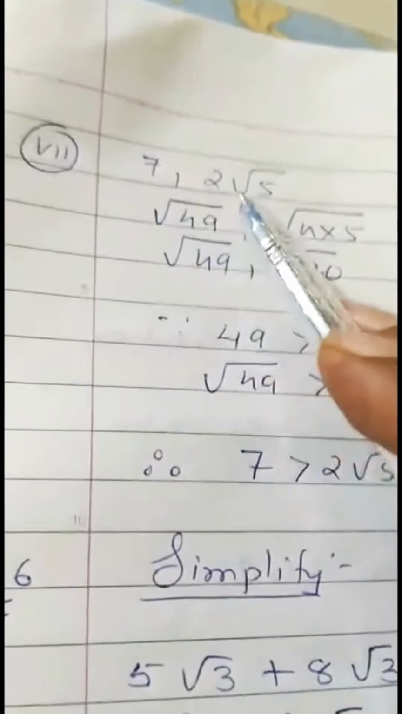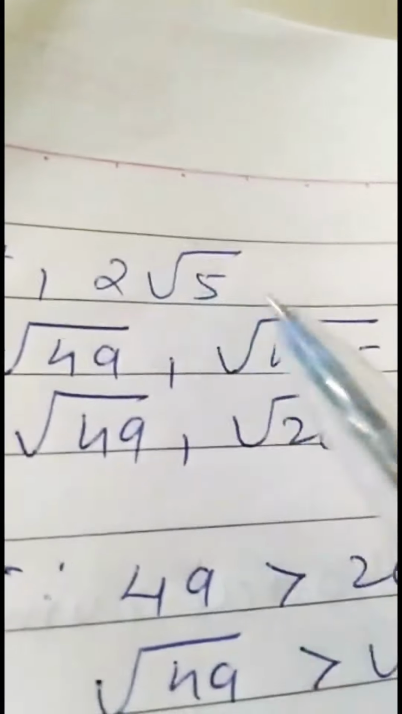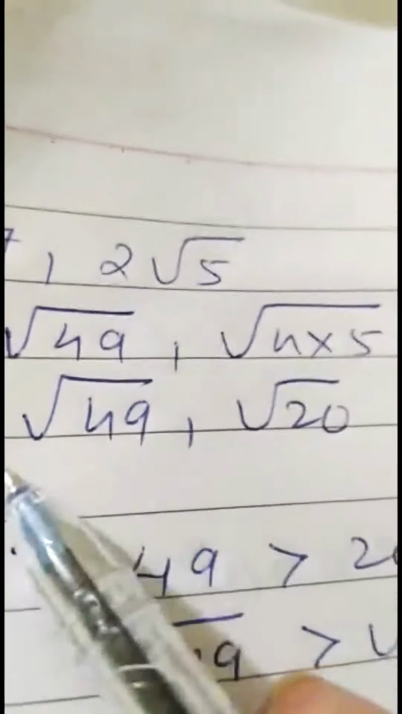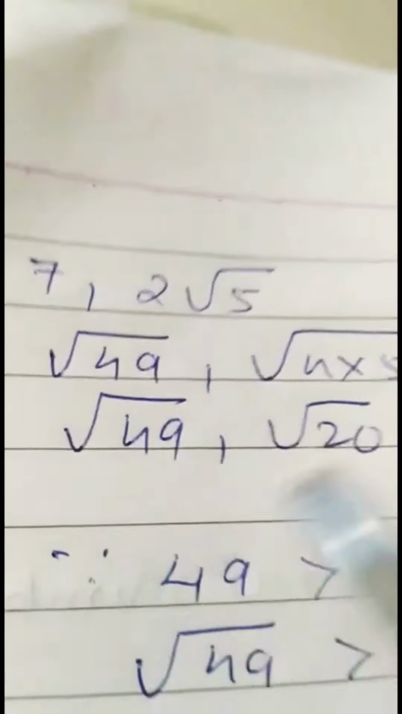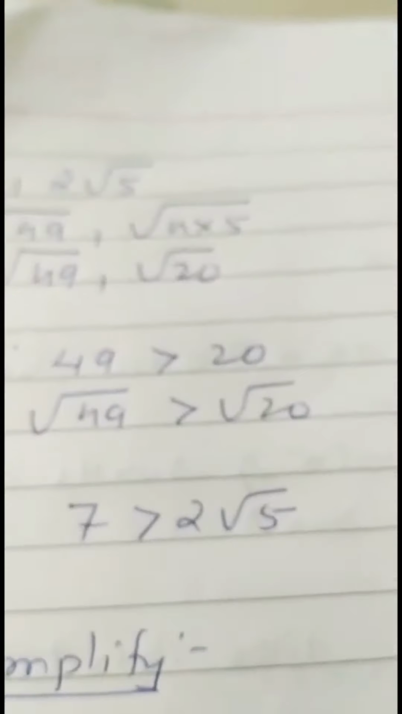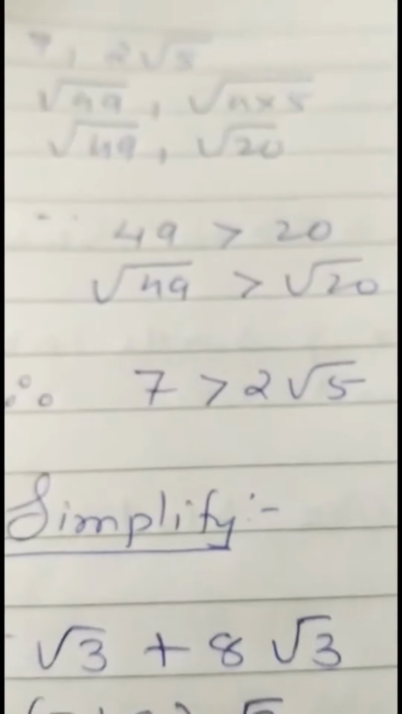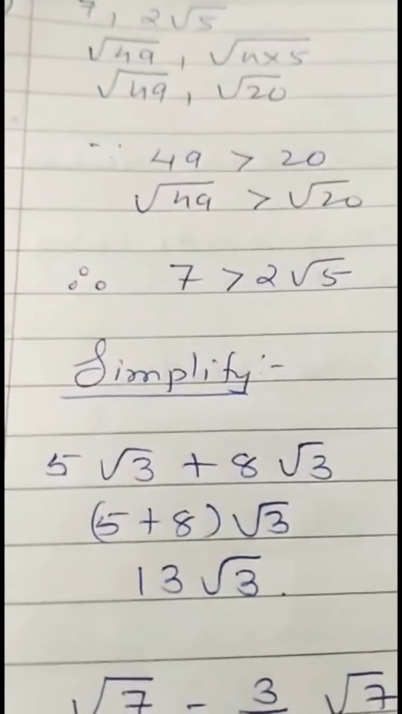Compare 7 and 2 root 5. See, 7 is the square root of 49, so instead of 7 you can write root 49. The 2 we can bring inside, that is 4, the square of 2 is 4. 4 into 5 is 20. Which number is greater, 49 or 20? 49 is greater than 20. So root 49 is greater than root 20. So 7 is greater than 2 root 5.